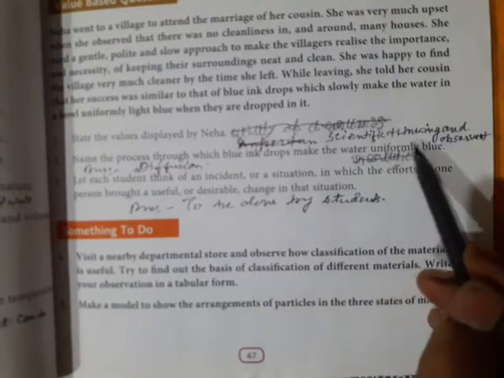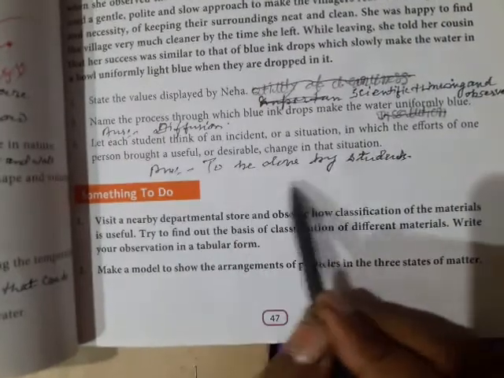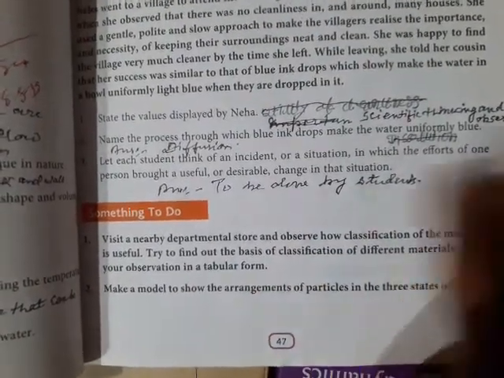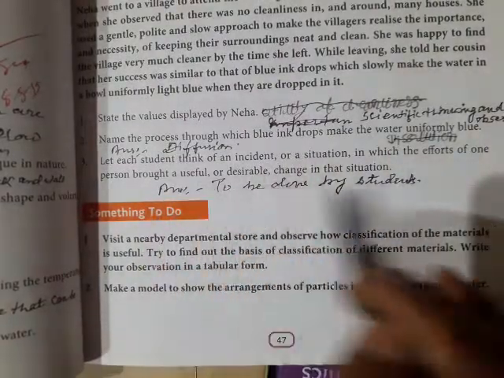Okay. Value based question. Scientific thinking and observant. Here diffusion is to be done by the students. Okay, it should be done by students. You may write the answer of this question. Okay.